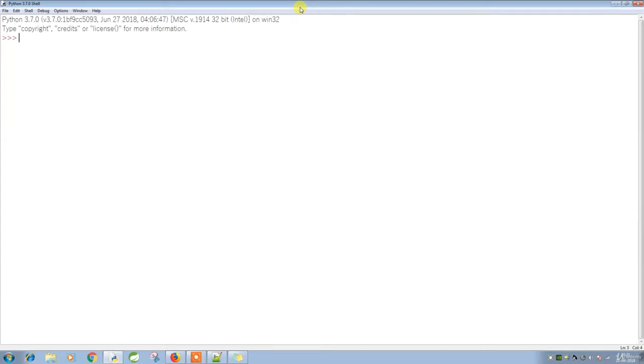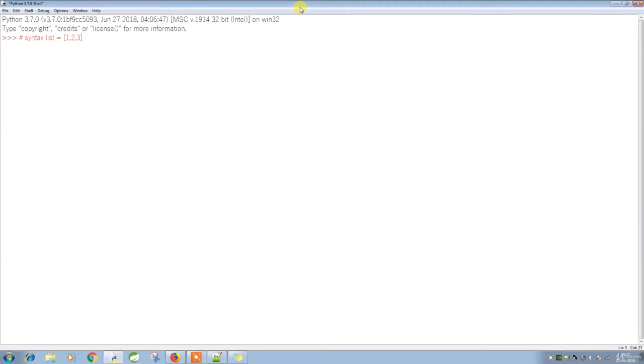The syntax for list in Python is pretty simple as usual: variable name equal square bracket, and then you provide the variable values. So for example, in this scenario, I have a list and it has three elements in it.